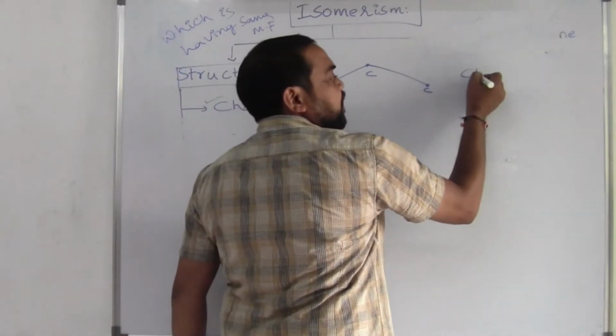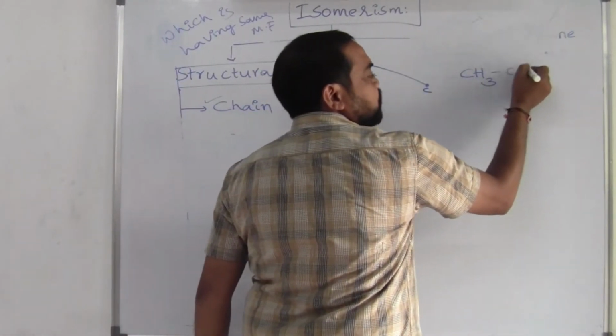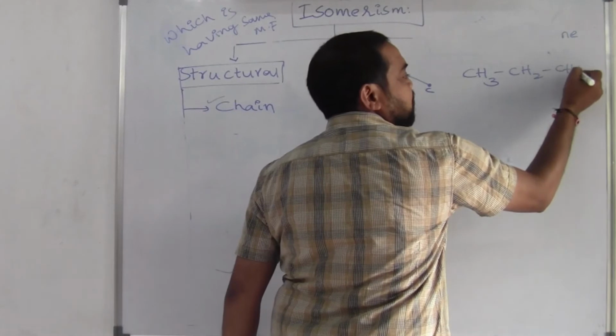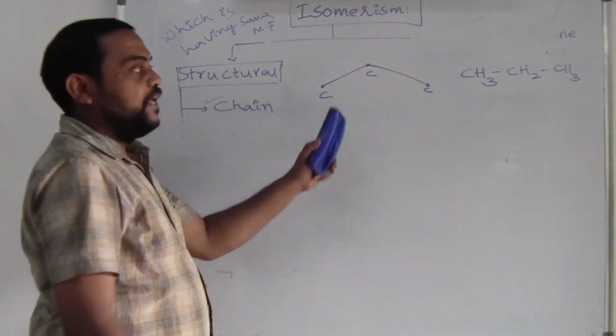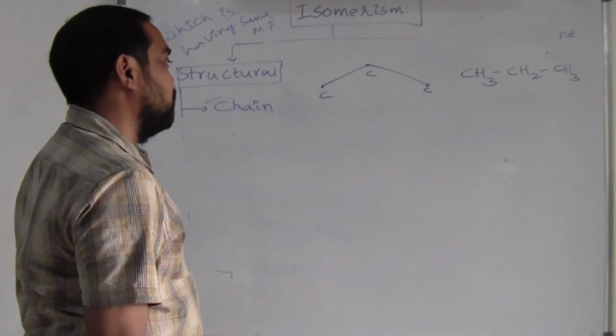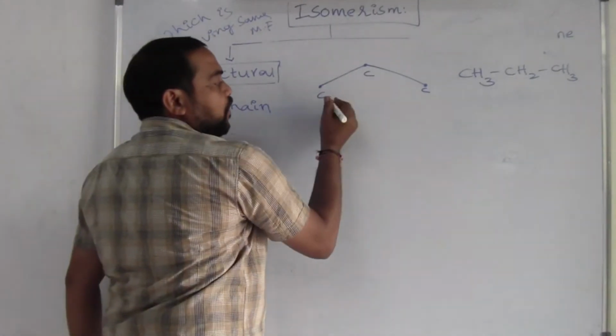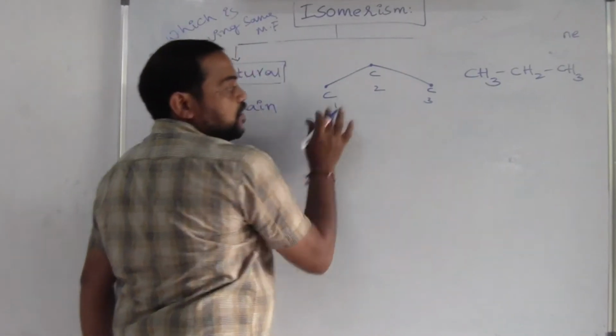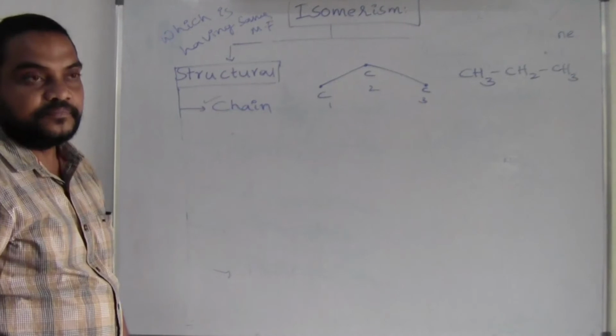So I am writing its condensed formula also, that is CH3, CH2, CH3. This is the condensed formula, the bond line structure, the condensed structure. So observe these: 1 carbon, 2 carbons, 3 carbons. The number of carbons in the chain is 3.